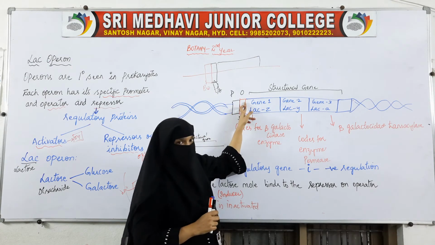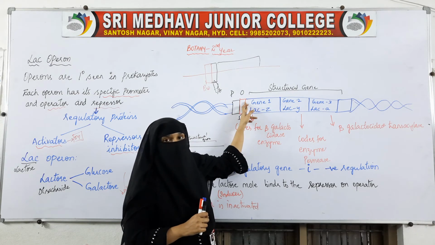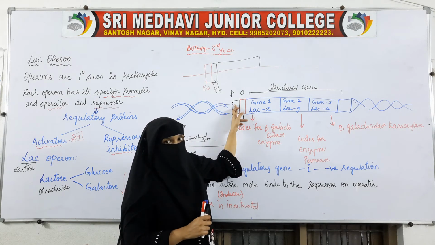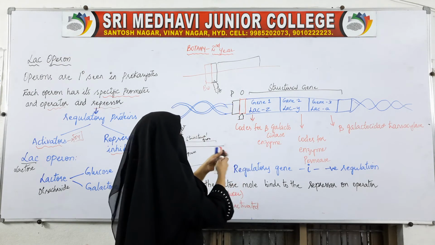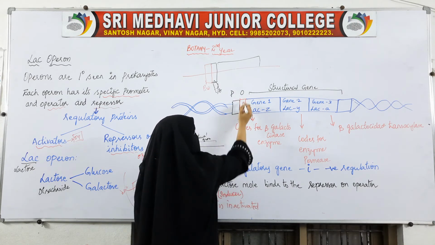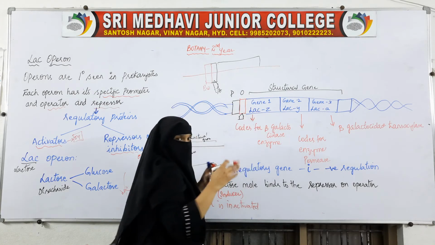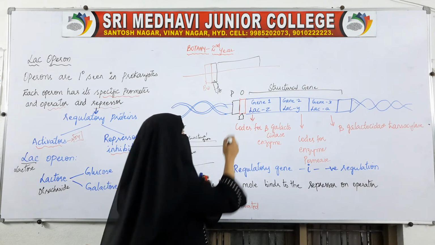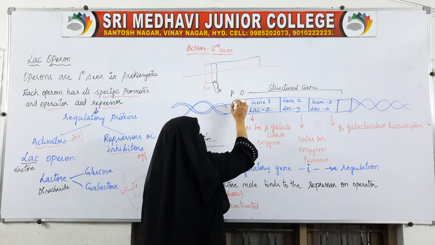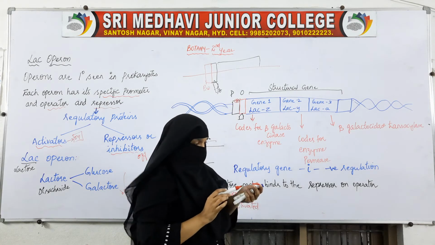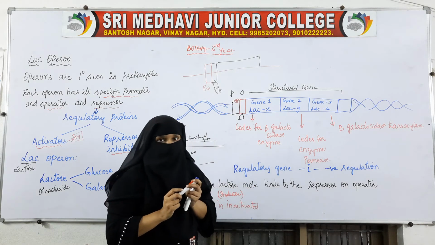Genes will be turned on. The operator will allow this promoter for RNA polymerase to bind. This operator and this repressor need to allow the lactose inside, so the operator will allow this promoter to bind with the RNA polymerase.